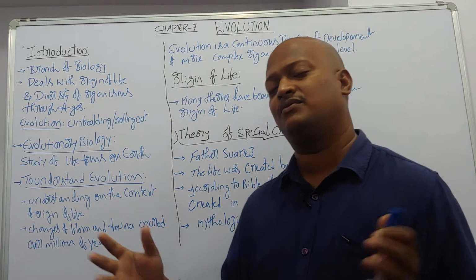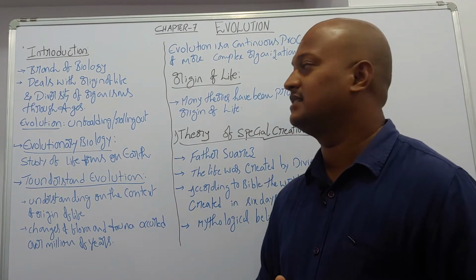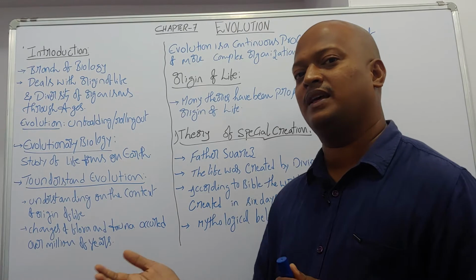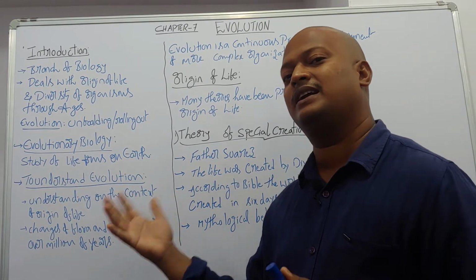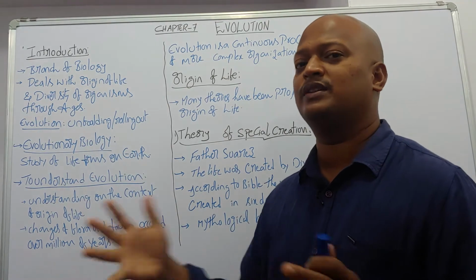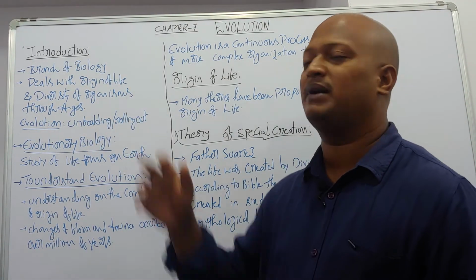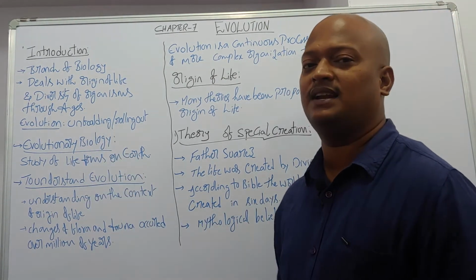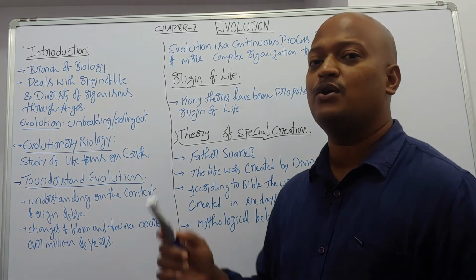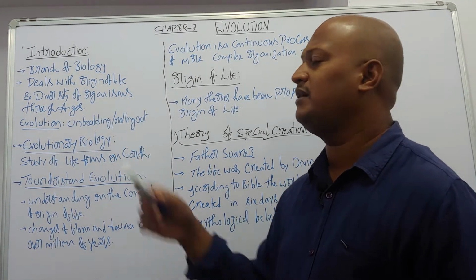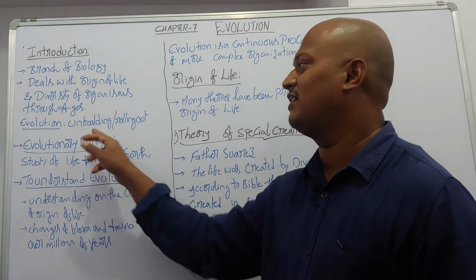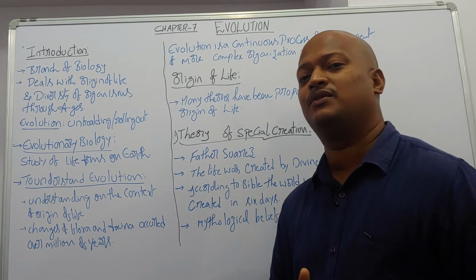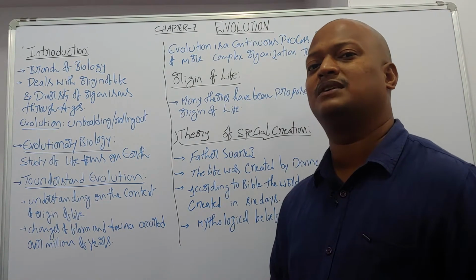A vast variety of organisms are present on the earth through ages. Whenever the origin of life took place, how the different varieties were formed over the period of time should be explained by evolution. And what is the meaning of evolution? Unfolding or rolling out. Unfolding means gradual development, and rolling out means formation of new different types of species.